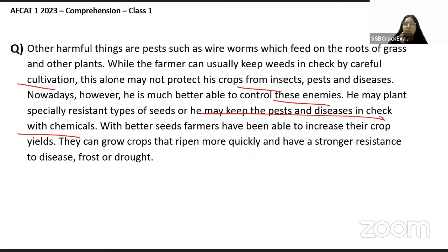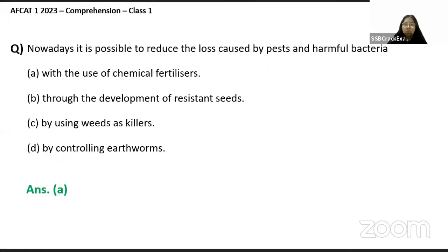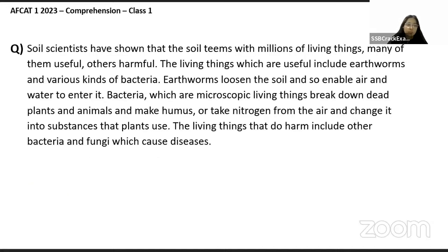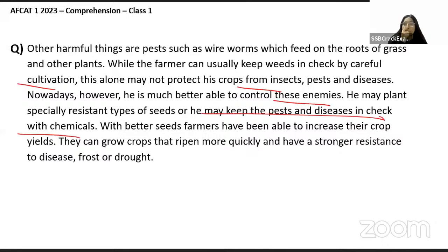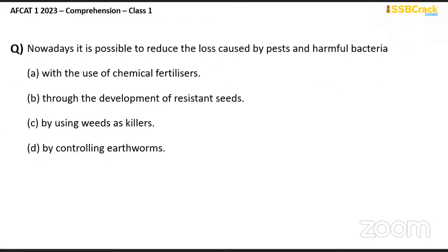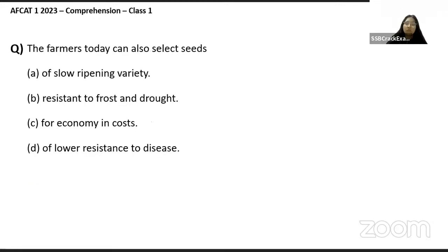With better seeds, farmers may have been able to increase their crop yields. I have to look at the question once again. What exactly is the question? So both could be the answer. Nowadays, it is possible to reduce the loss caused by pests and harmful bacteria. But both can be the answer then. Yes, ma'am. Okay, let's ignore this one.